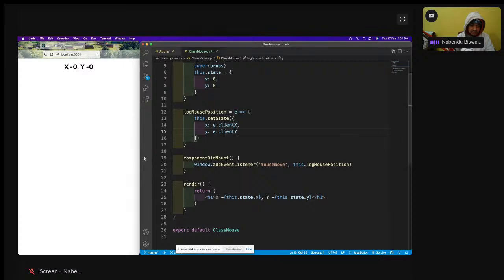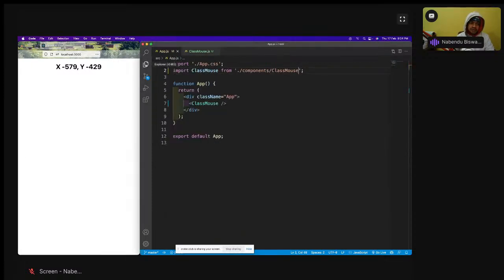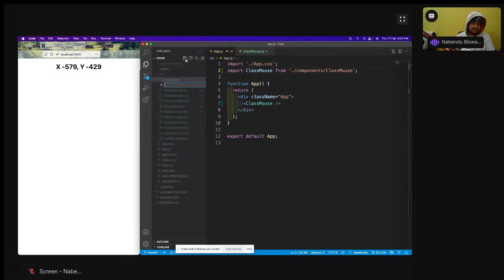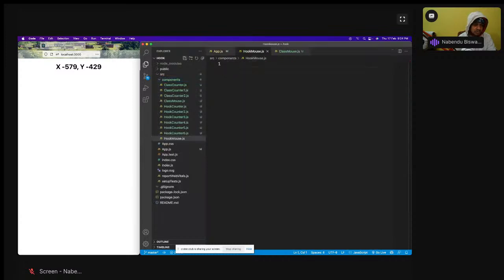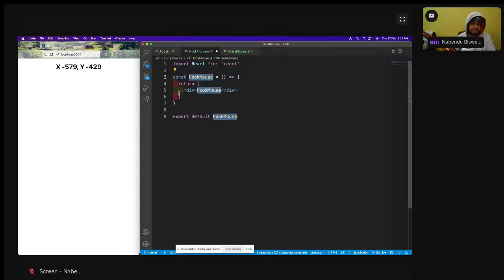So I'll come here and just move the mouse. See, it is changing. This is how it is changing all the positions. Now we have to change it to a hook based thing. So how to change it to a hook based thing? Let us go back here, and then here I'll create a hook mouse.js, and then RAFCE as always. First thing, we have to have x and y position.